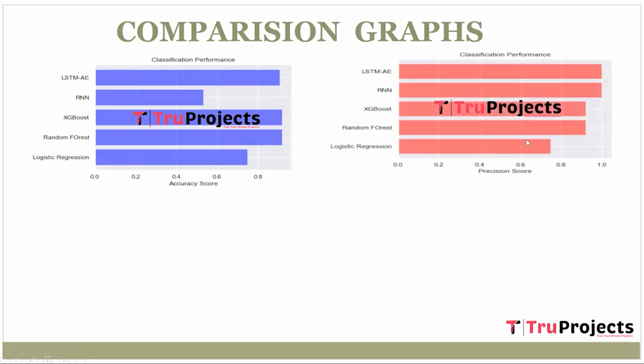And this is the precision score graph. Precision is the ratio of true positive predictions to the total positive predictions, representing the model's ability to correctly identify relevant instances while minimizing false positives.